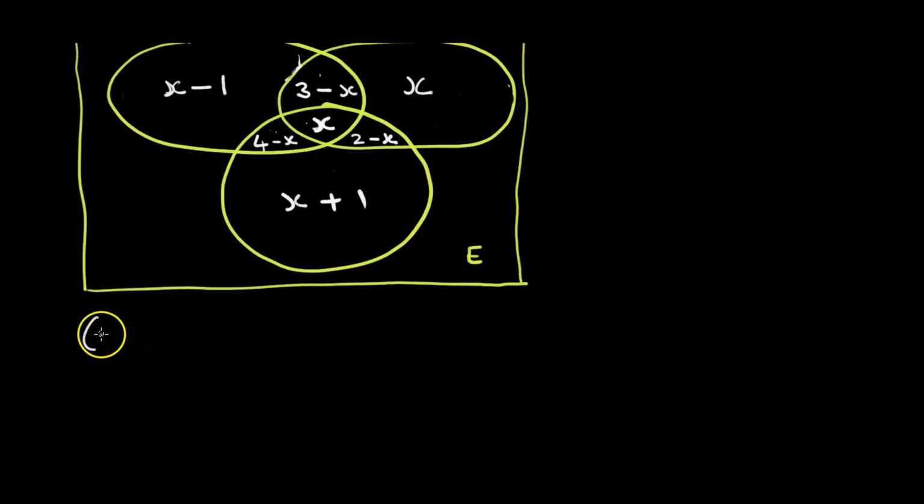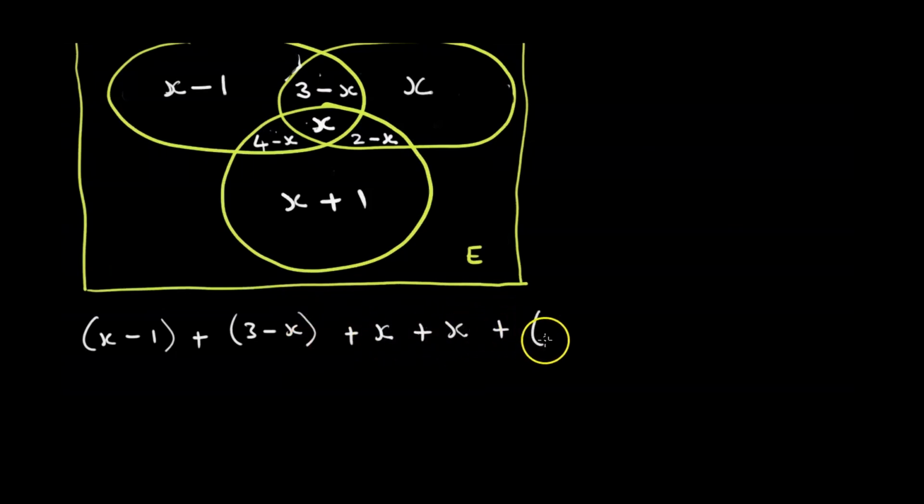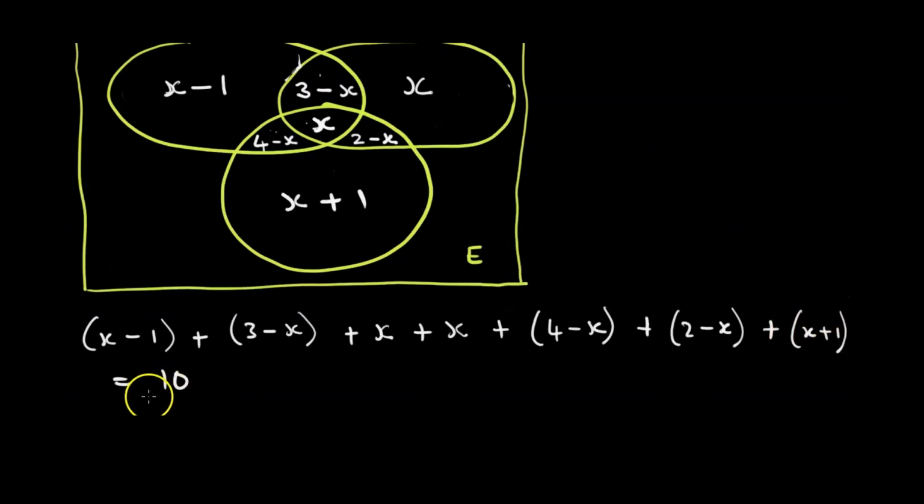Saka tiri kuti isusu x minus 1 and it equal kureva e plus 3 minus x toti plus x plus 4 minus x plus 2 minus x toti plus x plus 1 is equal to 10.